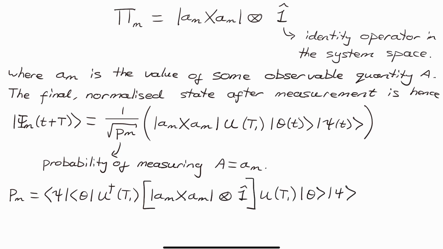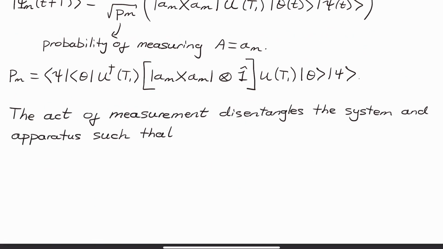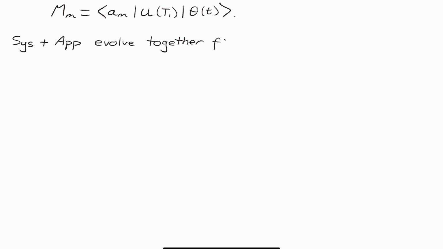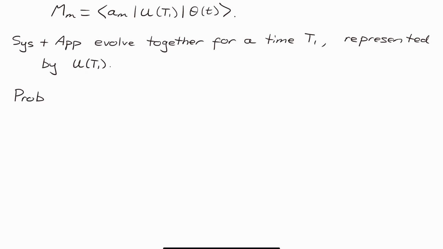The measurement operator is defined for a particular outcome m. You may remember it being the outer product of vectors as before. It is simply the measurement outcome eigenvector on the left. In the middle, we have this unitary operator U of big T1, which simply describes how the systems evolve together over this time, big T1, before we measure them. And on the right, you have the wave function of the measurement apparatus.